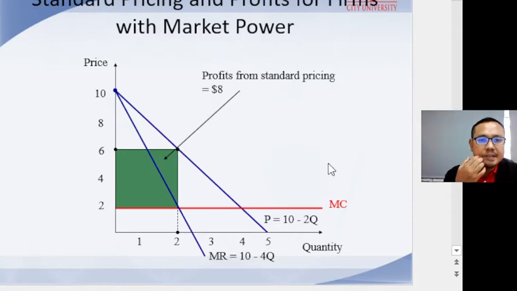This is the standard pricing and profit for firms with some market power. As you can see from here, there are profits from standard pricing, this area, and this is marginal revenue equal to 10 minus 4Q, and this is marginal cost.